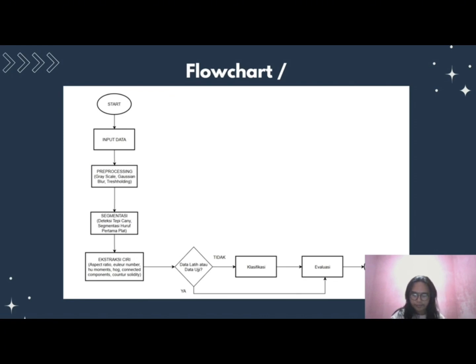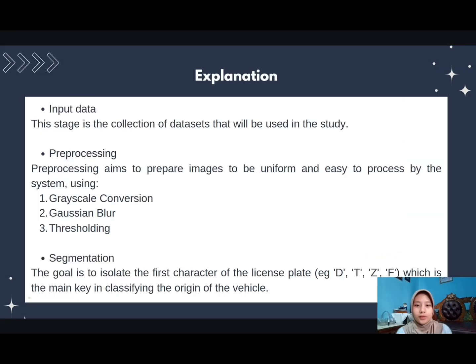If successful, it compares the features to the reference dataset using Euclidean distance to find the closest match. If the distance is below a set threshold, the system displays the identified region, like Bandung. Otherwise, it shows unknown. Finally, the results are shown in the GUI and the process ends when the user closes the application.